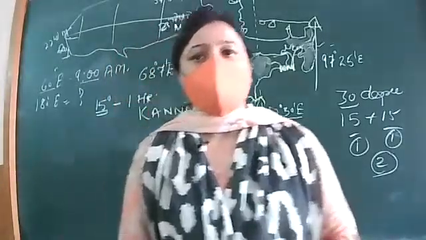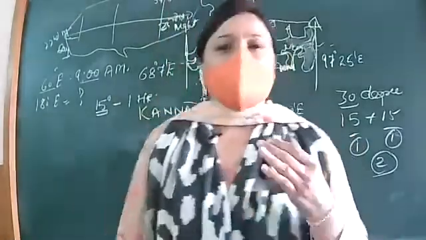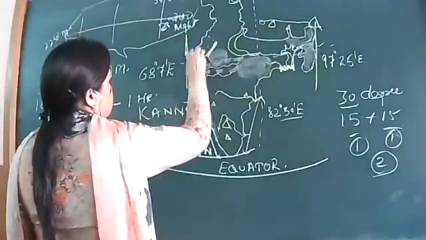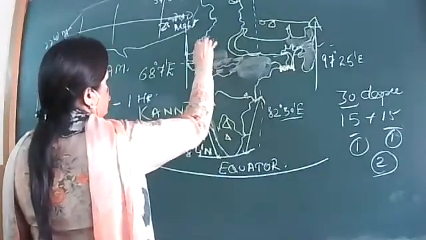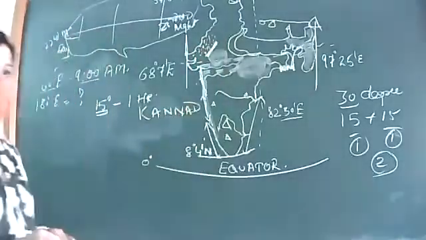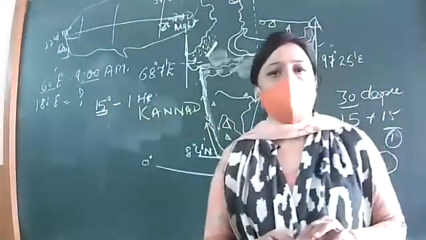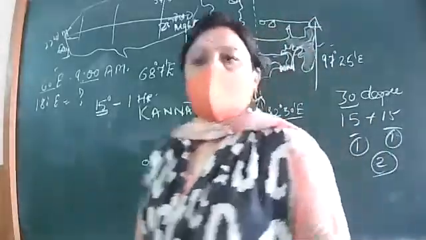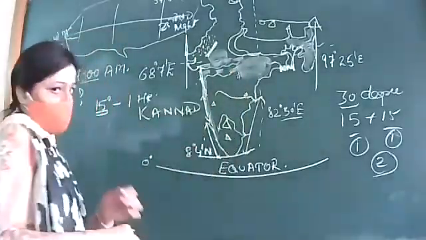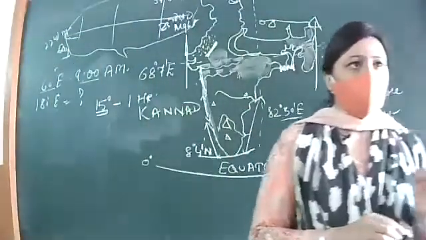Next. Name the area where we have cactus thorns. Desert area. That's correct. Thar desert. Here we have thorns, cactus, shrubs and all that, with long roots. Name the area where the amount of rainfall is less than 50 centimeter. Rajasthan, the interior part of India. That's right. This area and some parts of central India. That's correct.